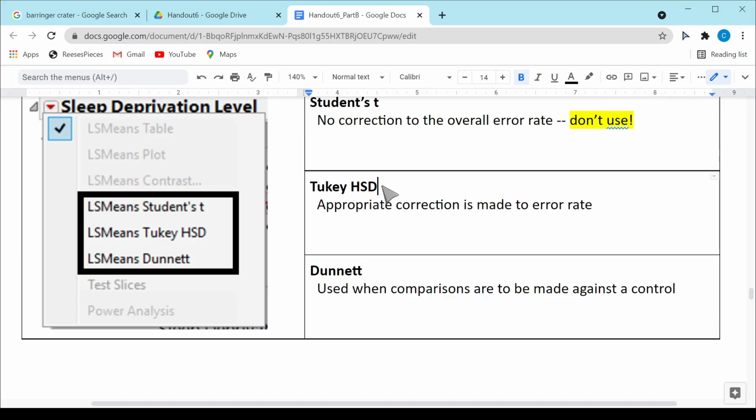Tukey's HSD is the one that we use. This is the most common one that people use. And I do have a little bit about Dunnett's here. Dunnett's would be one that you would want to use if you have a control group in your experiment, kind of a placebo or control group.